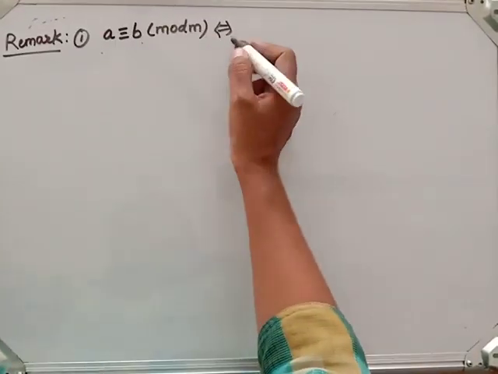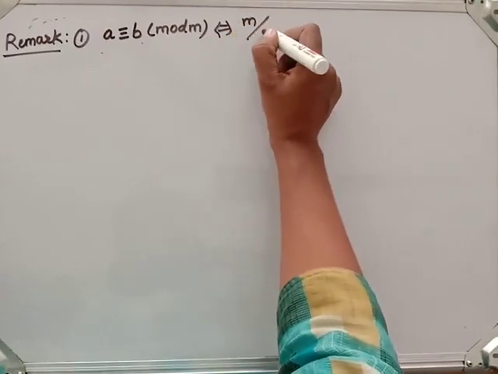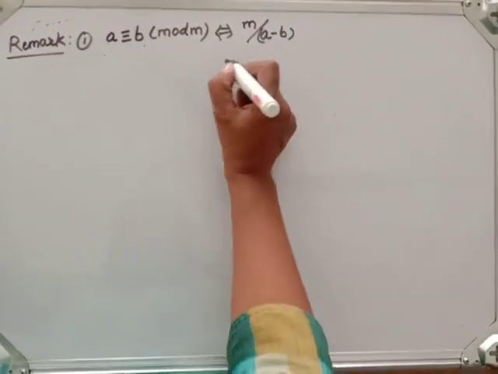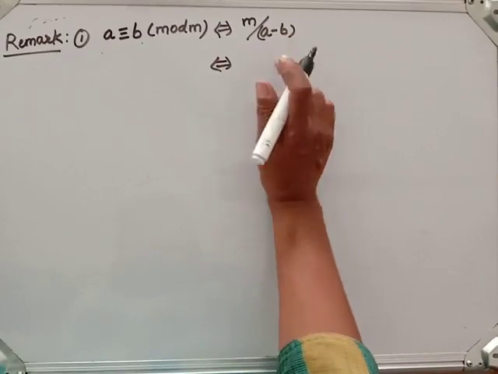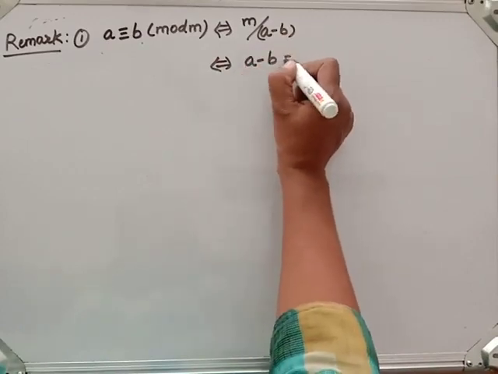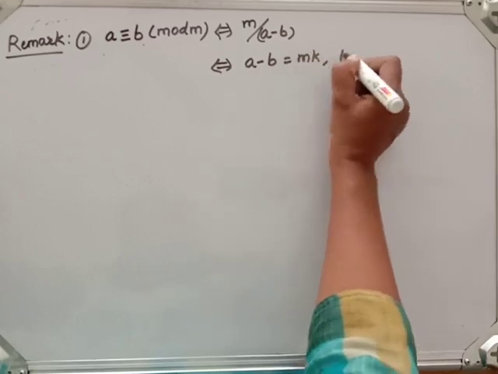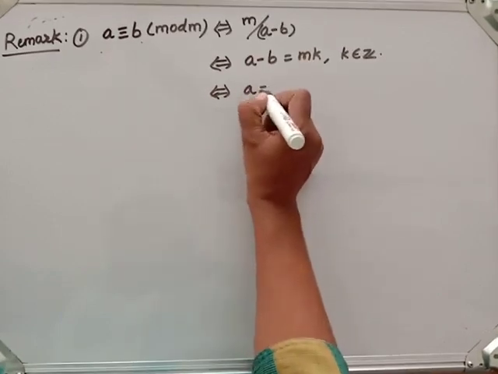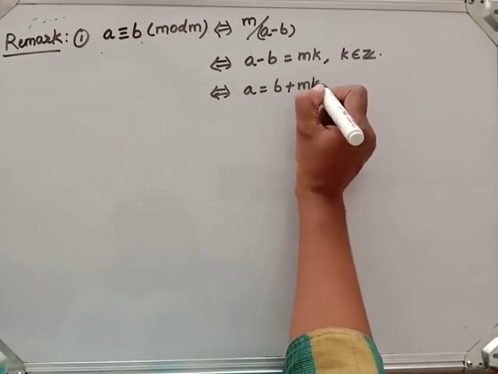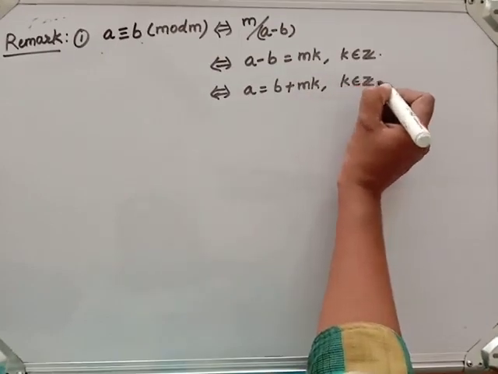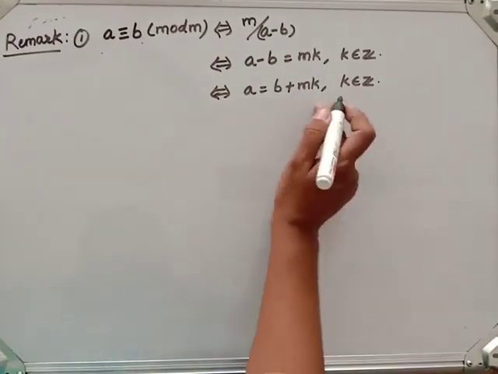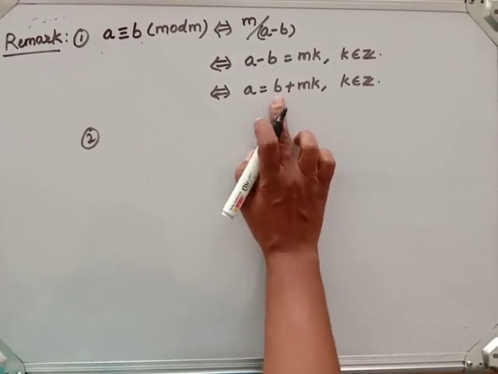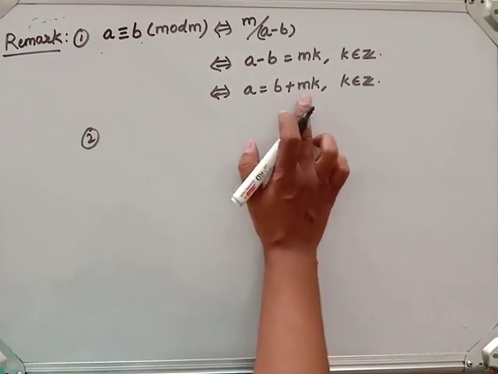Now a congruent to b modulo m means m divides a minus b. This is our definition. Now the same one can be written, by the definition of divisibility, as a minus b is equal to m into some integer k, where k is an integer. Again, this is the same as a is equal to b plus mk, where k is again an integer. Fine. So this can be written as such. Here a is a linear combination of b and m, we can see.